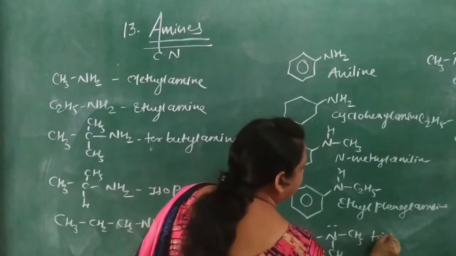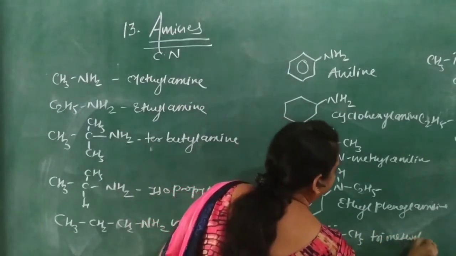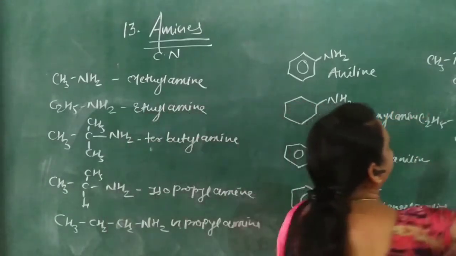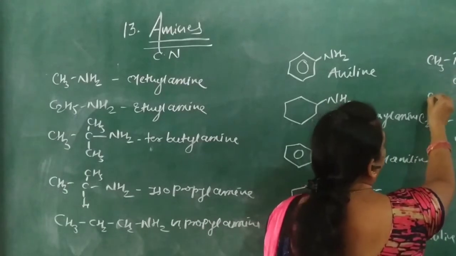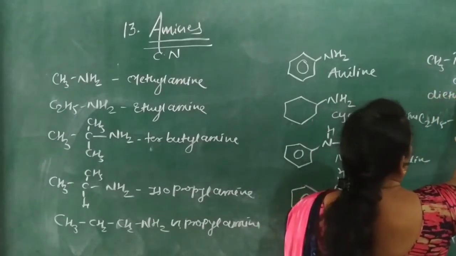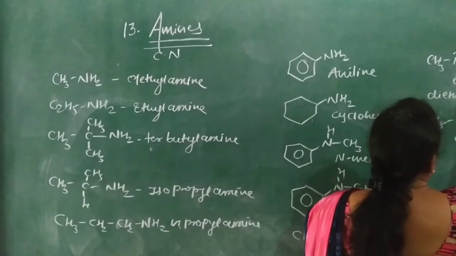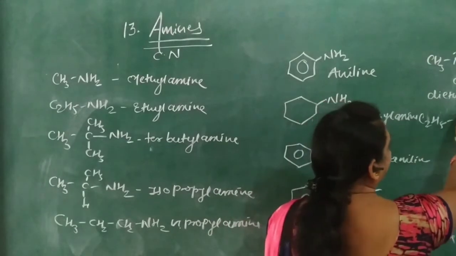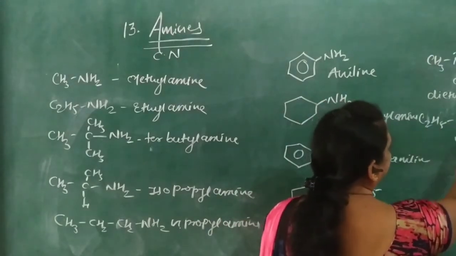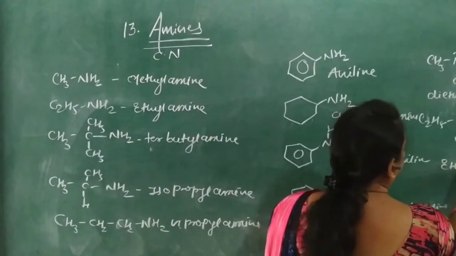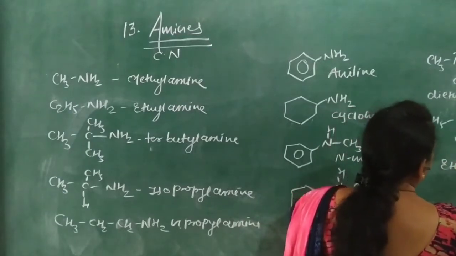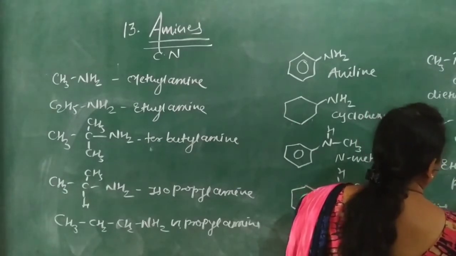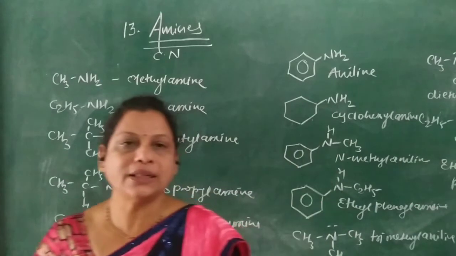So here trimethyl aniline. This is 2 ethyl groups and a methyl. So here diethyl methyl aniline. And here all three are different, and therefore ethyl methyl propyl aniline. Okay, these are the common names.